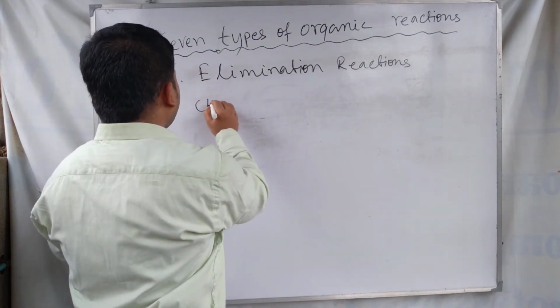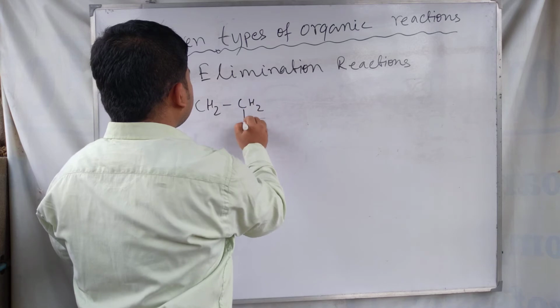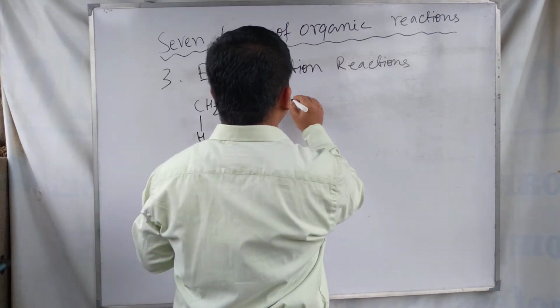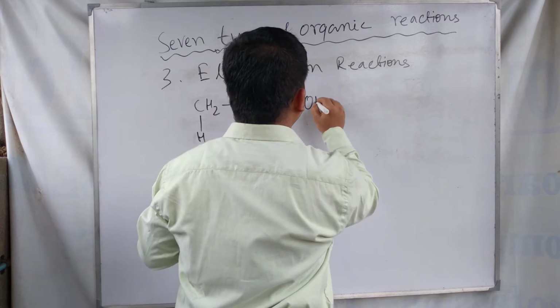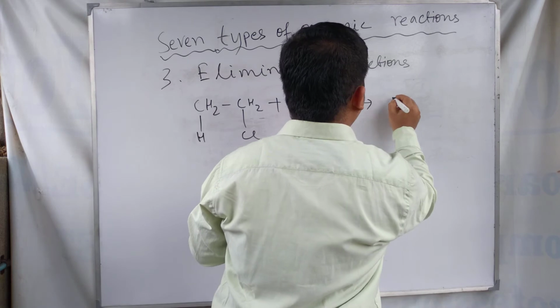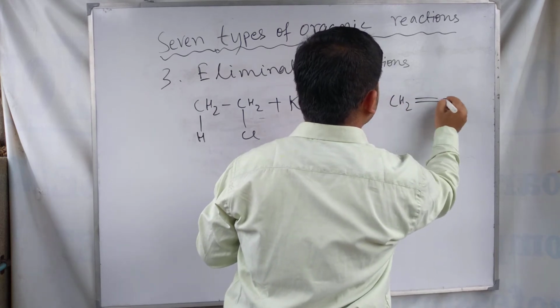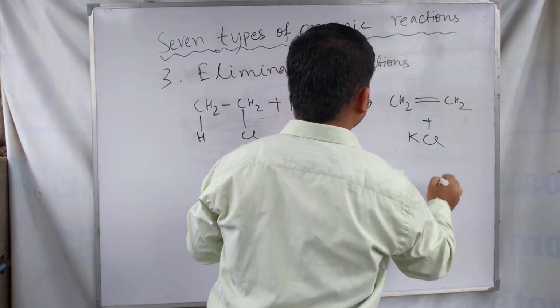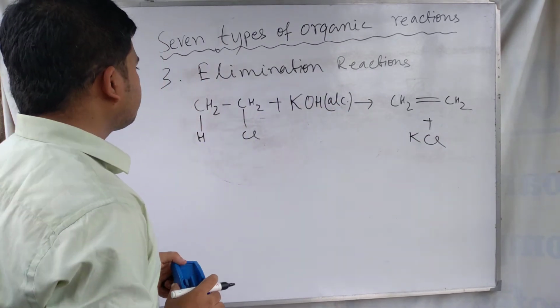Suppose we take ethyl chloride, and when it is reacted with alcoholic KOH, it forms this one.